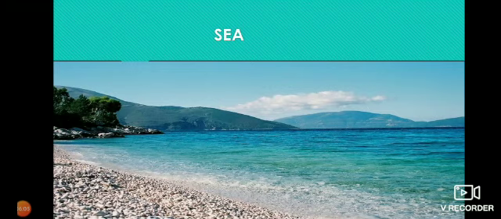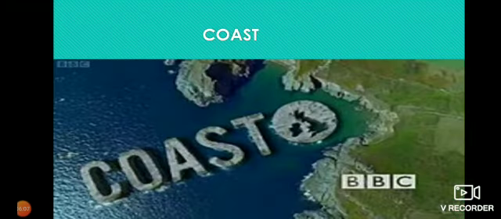Next, we go for another landform, that is coast. What do you mean by coast? Coast is the area where an ocean or a sea touches the land.